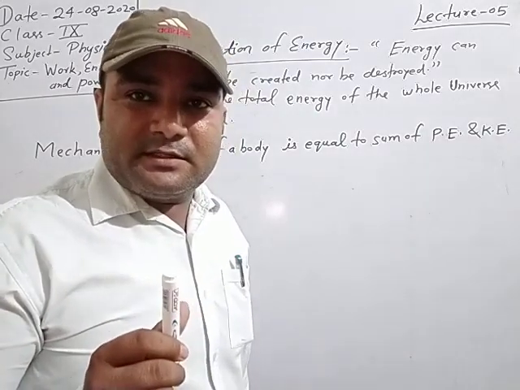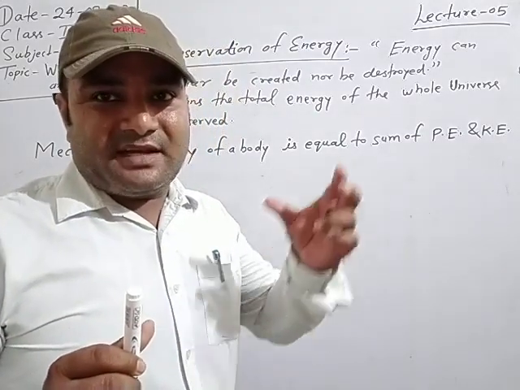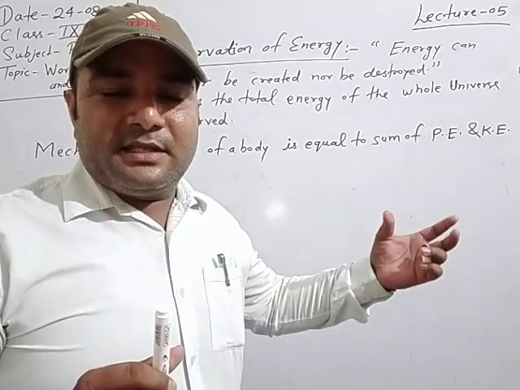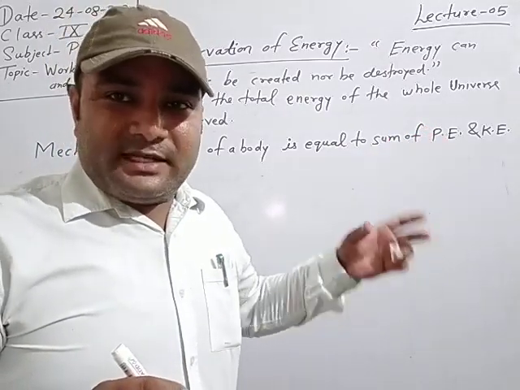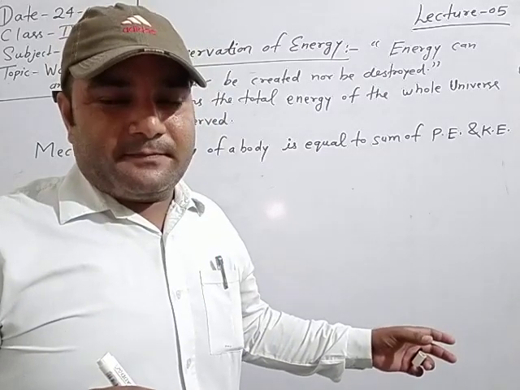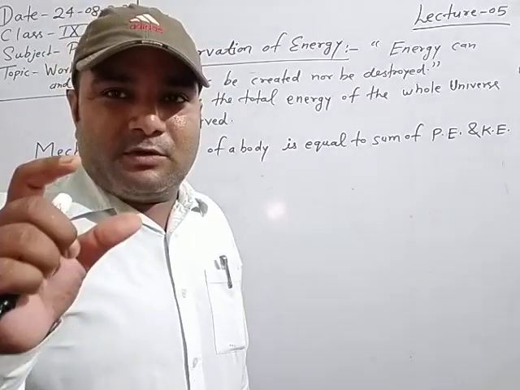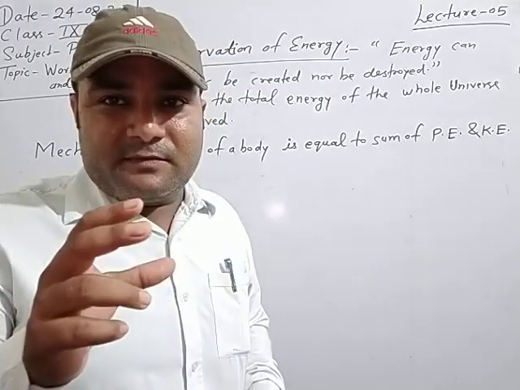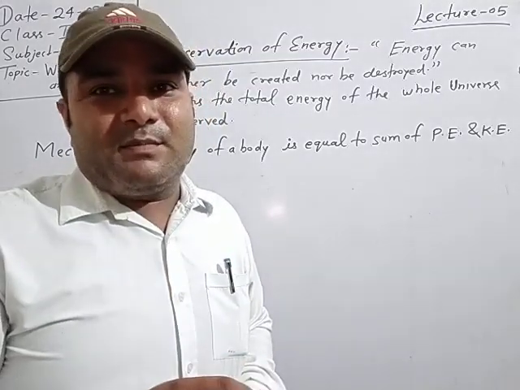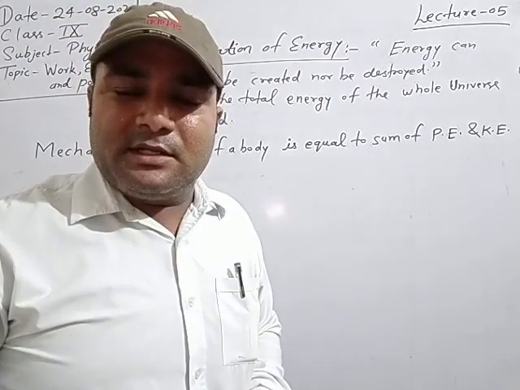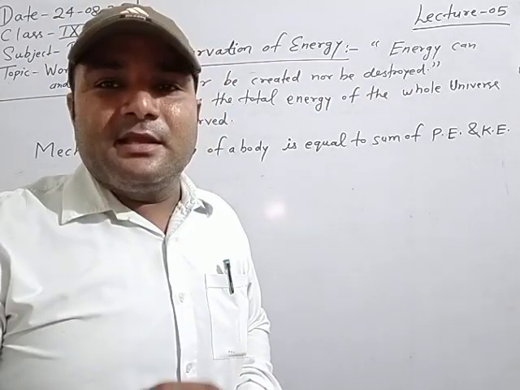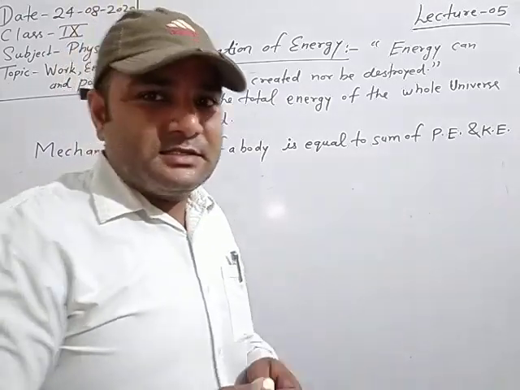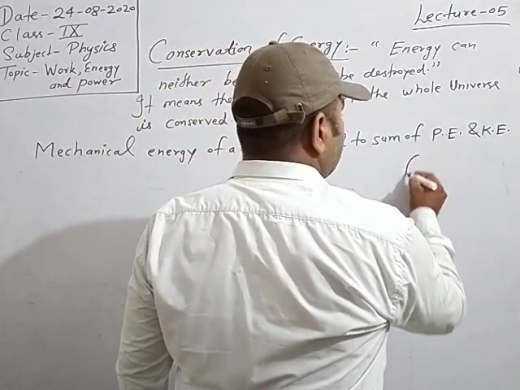then we will prove that the total energy of the body at point A, that is the highest point, at point B, that is any one point in between the highest and lowest, and at the lowest point, that is C, is the same. At all points, when the values of potential energy and kinetic energy are added, we get the value of mechanical energy, or the total energy, and the value of total energy will be the same at all places, either at place A or B or C. Just see the diagram concept here.